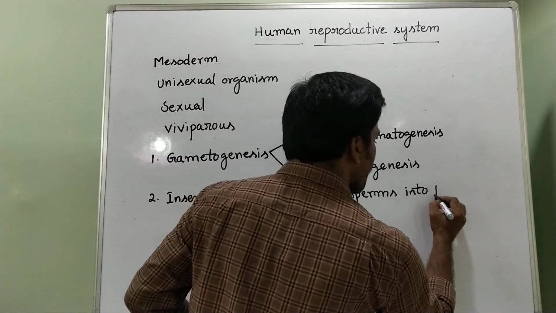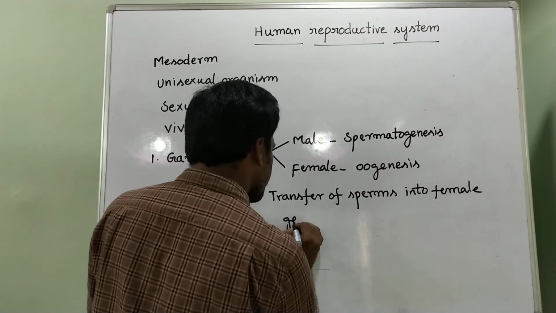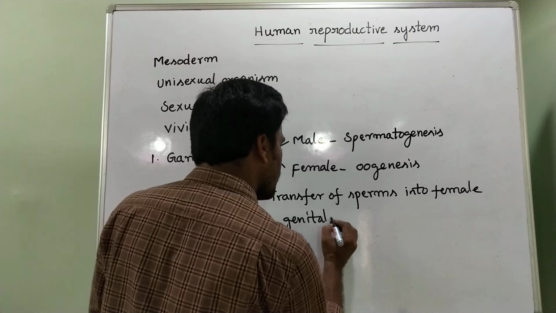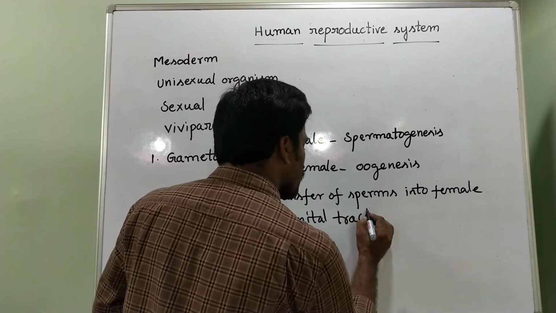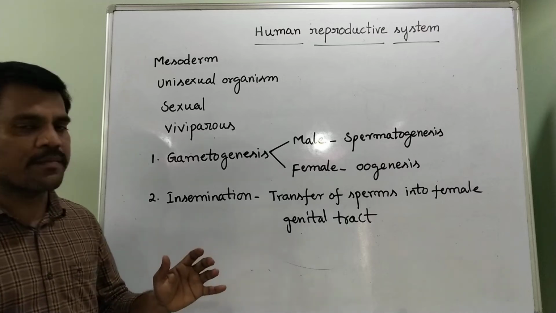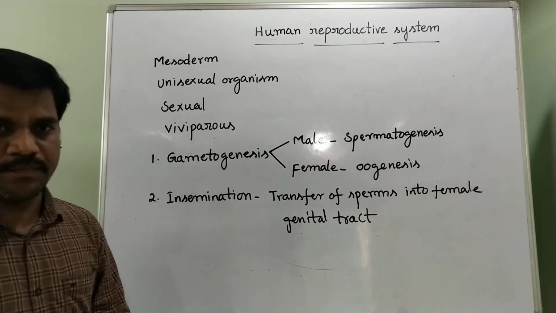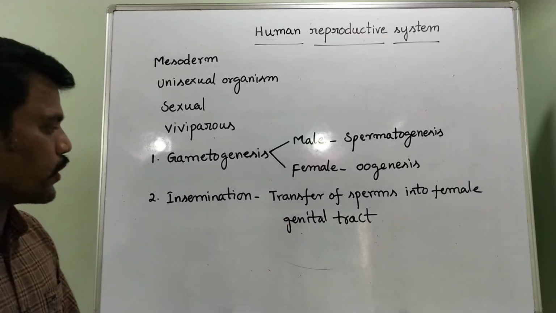The entry of sperm into the female body is called insemination.